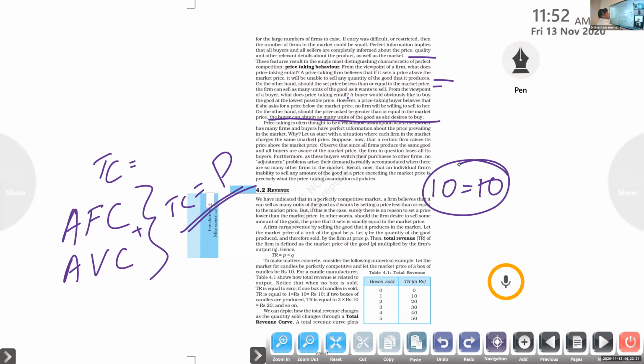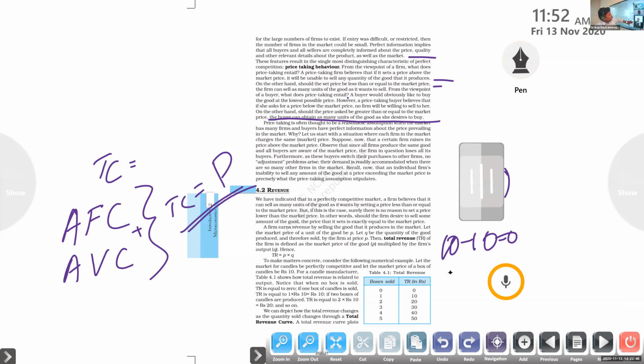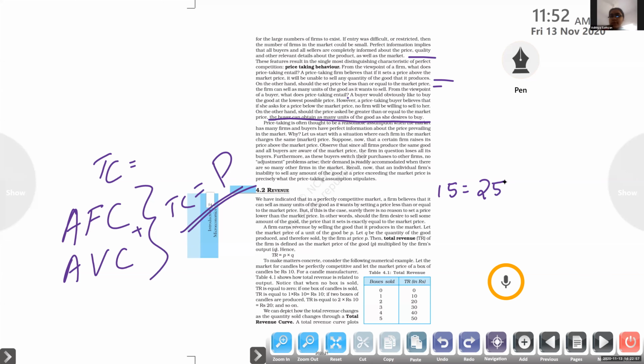So what is the profit here? 10 minus 10, zero. Any loss is there? No loss also. So you produce it for 10 rupees and you're selling that for 10 rupees. Example, a tea seller is producing one tea for 15 rupees, and he is selling that for 25 rupees. Is this profit or loss? Profit. So total cost is 15 and the price of the commodity is 25, so it is a profit.